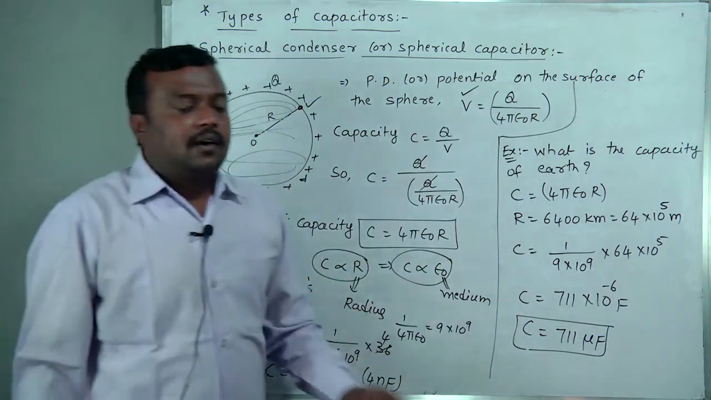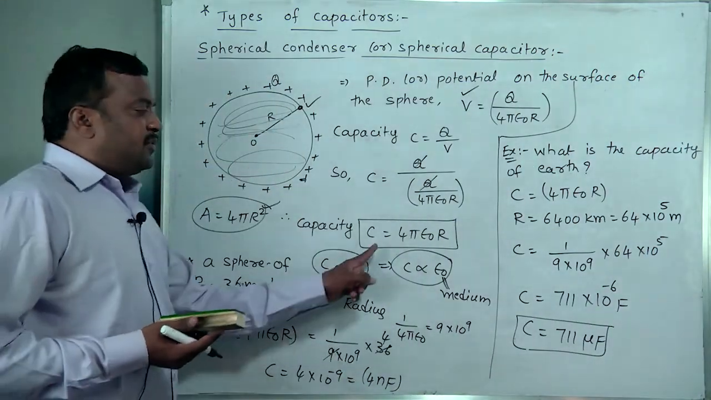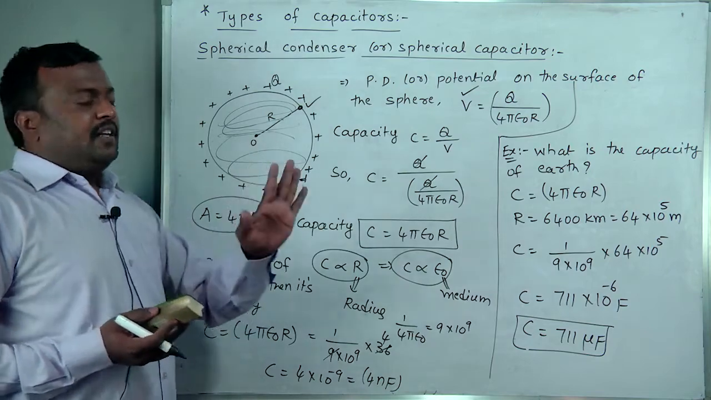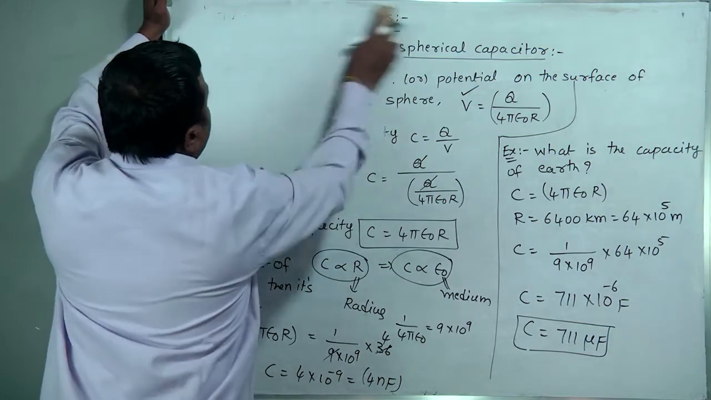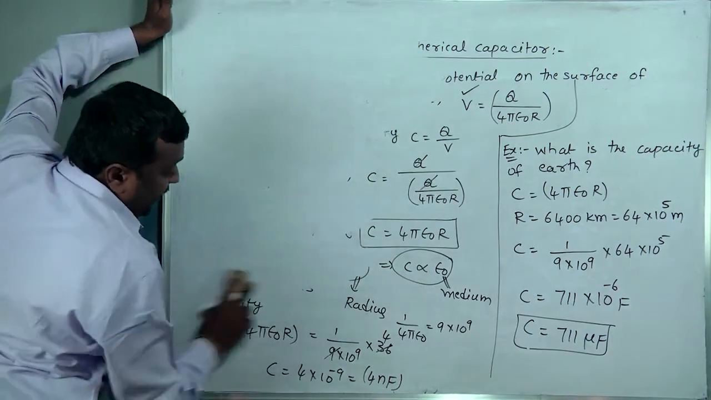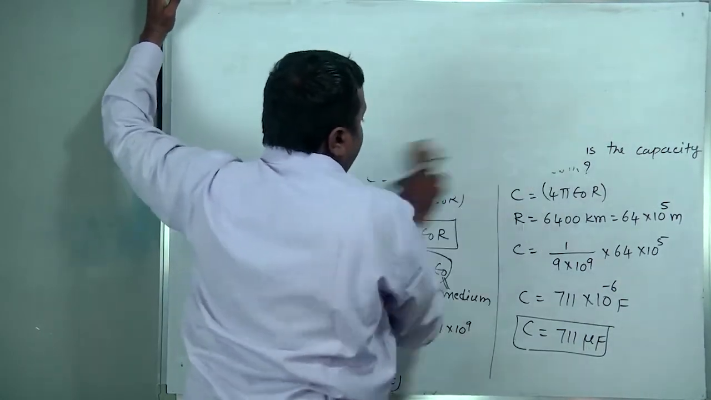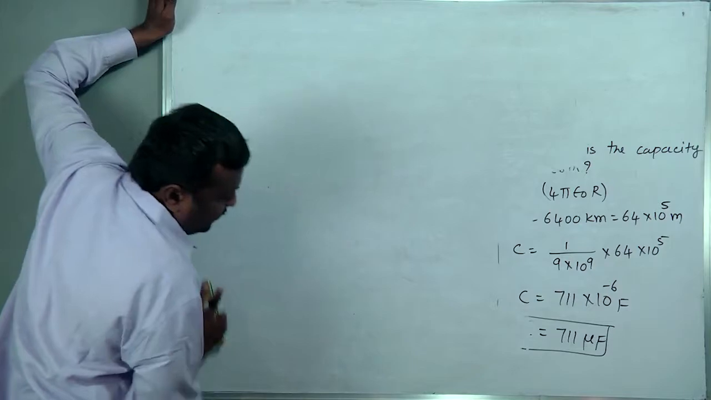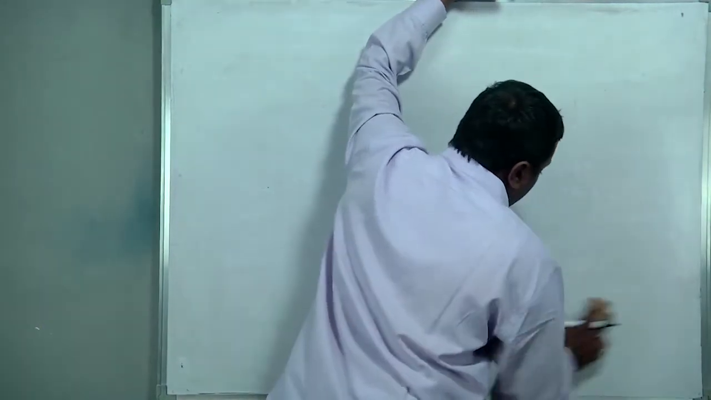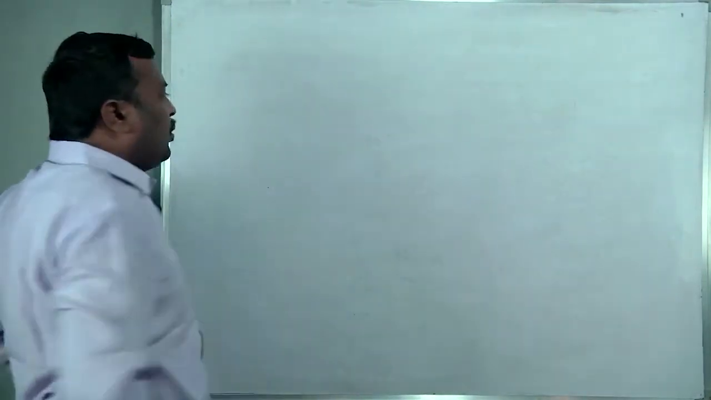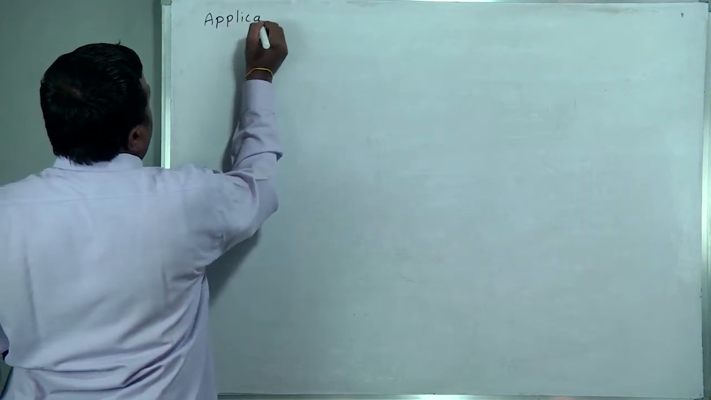So capacity of a spherical shell, what is the formula? 4 pi epsilon naught capital R. If it is a solid sphere or a hollow sphere, the same formula holds. What did we conclude from that formula? Capacity of a capacitor does not depend on the charge placed on its surface, and the potential of the capacitor also does not depend on it. Okay, right. Now, applications of this spherical condenser.